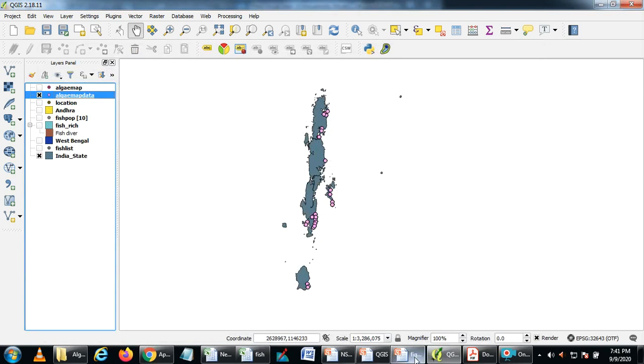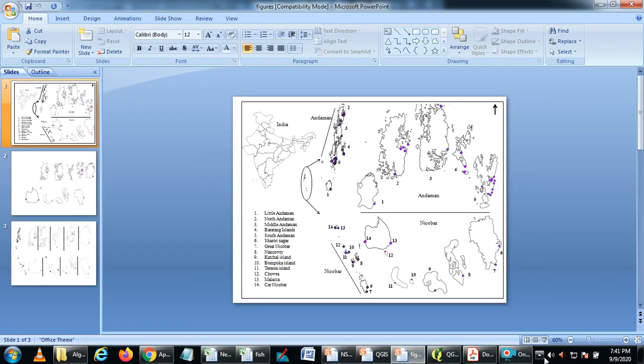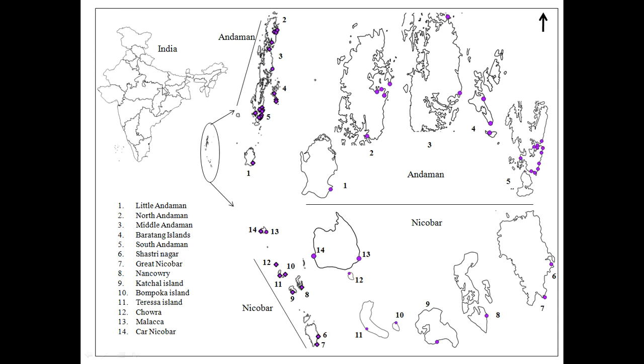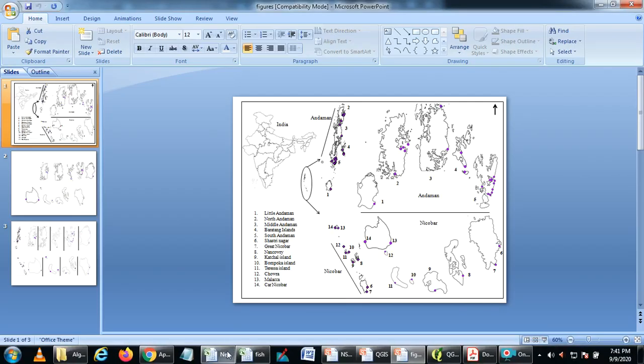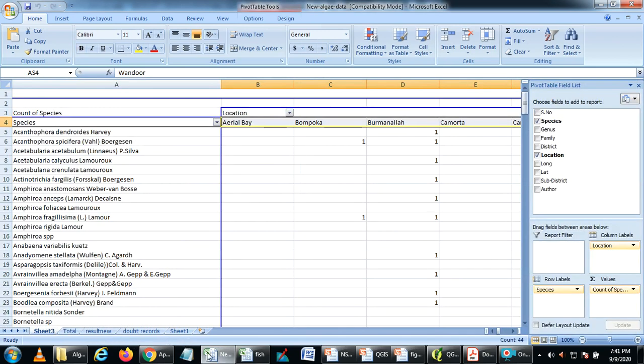One figure I created shows the distribution across the entire Andaman Nicobar. If you zoom in individually, you can see the distribution of these algae. The Excel data also helps us identify the dominant species and in which area we find more species.